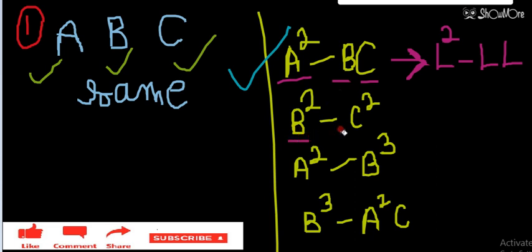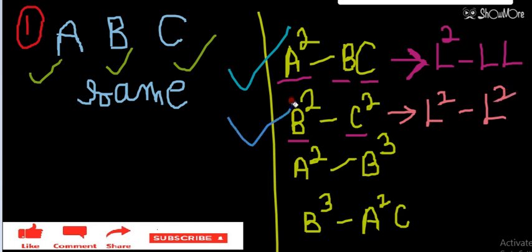Now see the second one, B square minus C square. Yesterday we saw that if the power is the same, this is power 2, this is power 2. You can see the power, or you can simply see the relation. B has dimension L, so L square minus L square. So this is again meaningful. Option number B can also be meaningful.